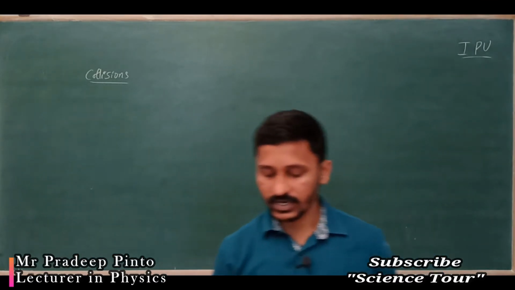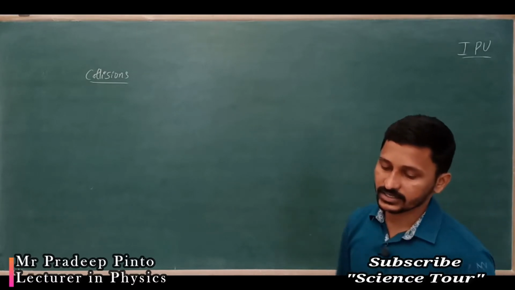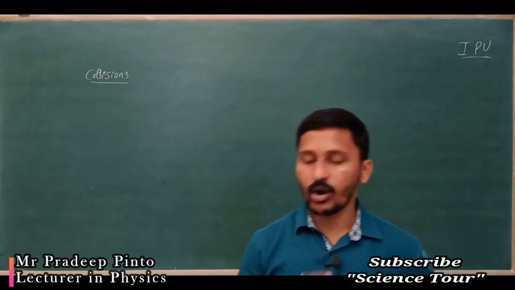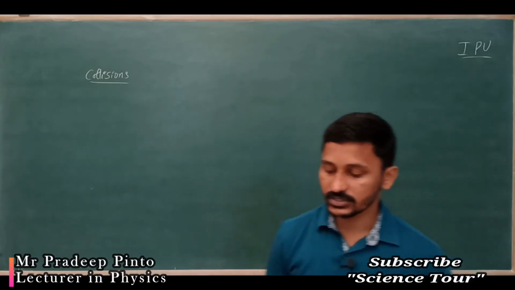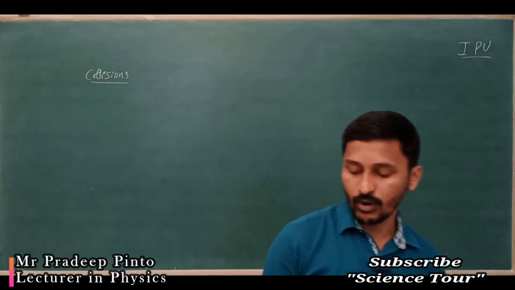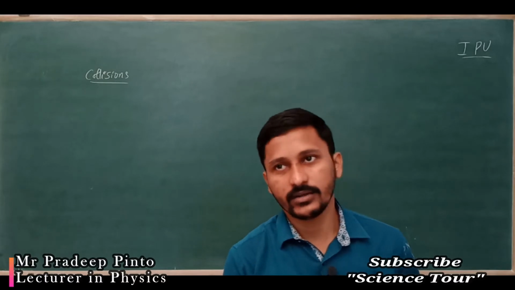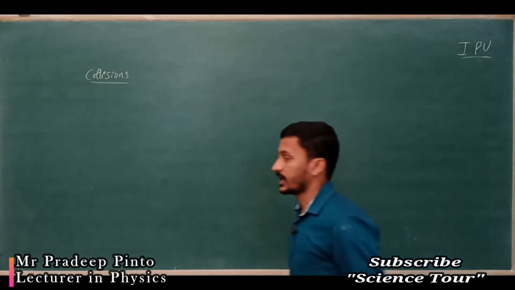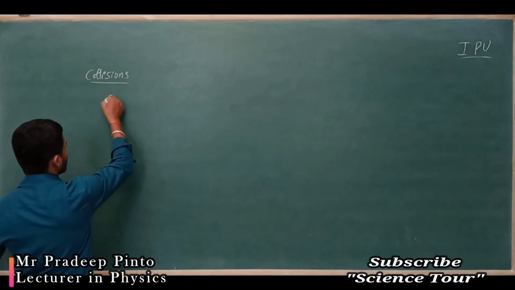So what do you mean by collision? Collision is nothing but interaction between two bodies, due to which the direction and magnitude of the velocity of the colliding bodies change. There are three types of collisions.